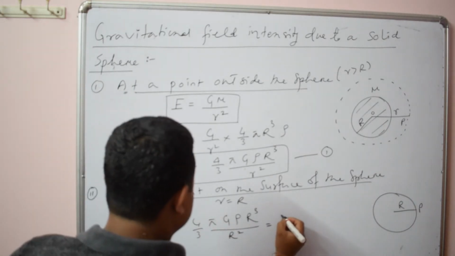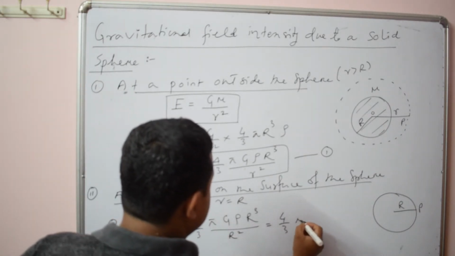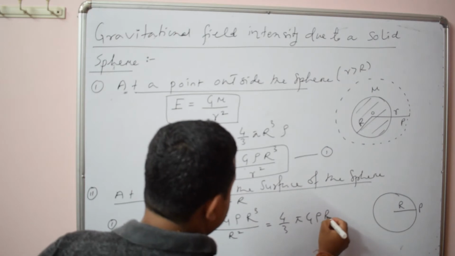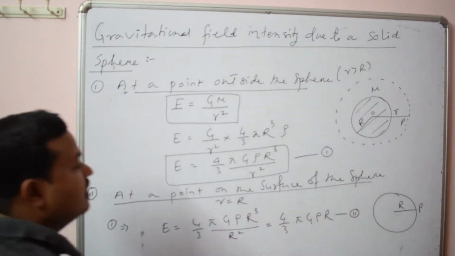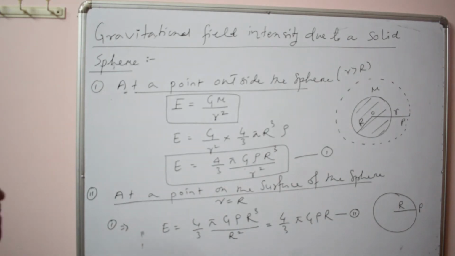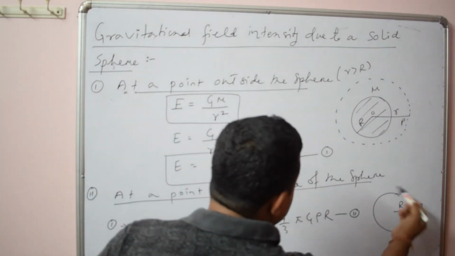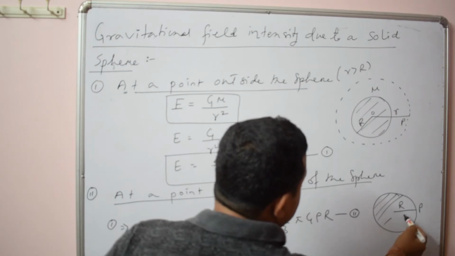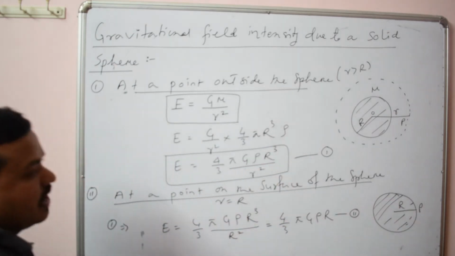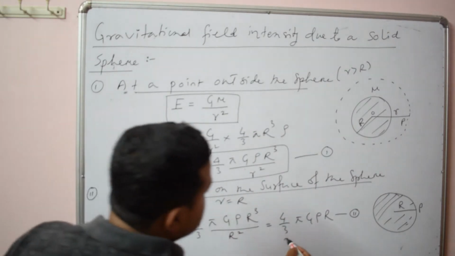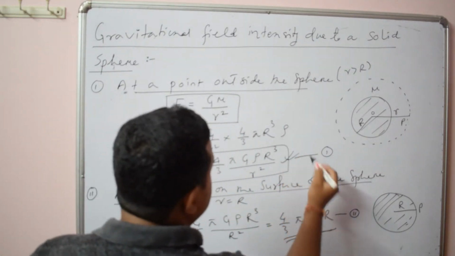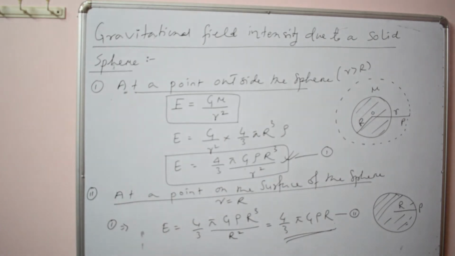So this will be 4 by 3 pi G rho R. So this is the value of field intensity at a point on the surface of the sphere. So just remember this formula. This is for outside, this is on the surface.